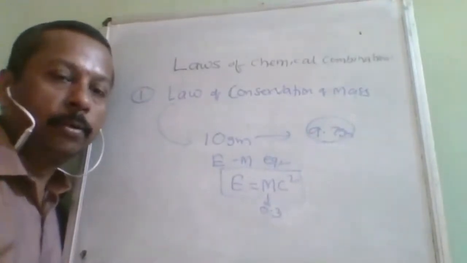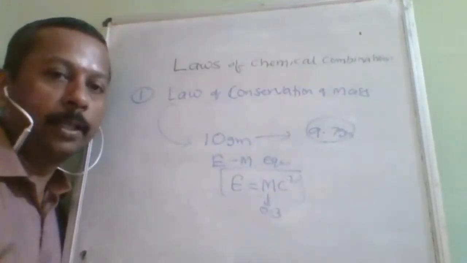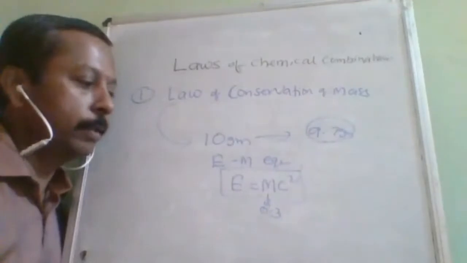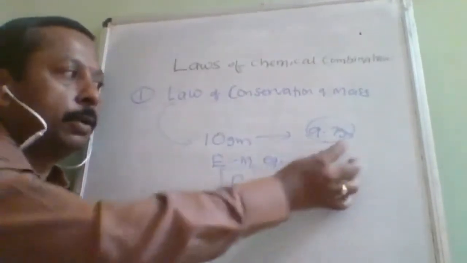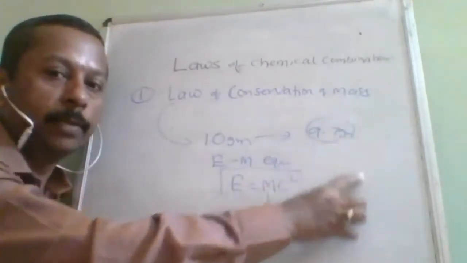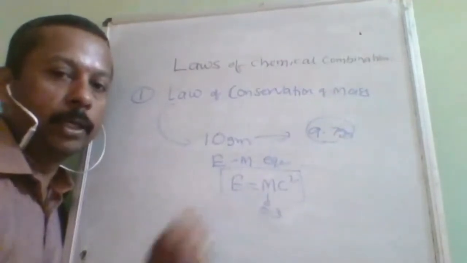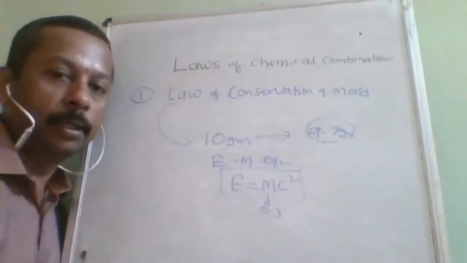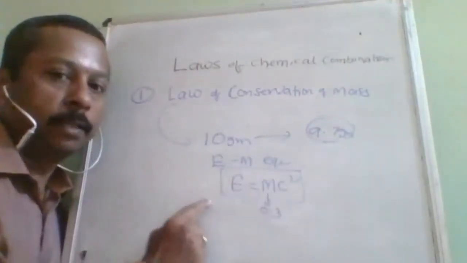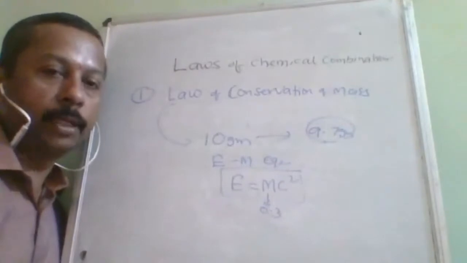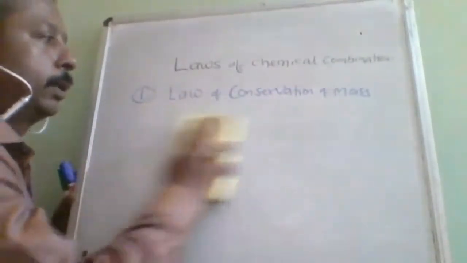For nuclear chemical reactions, the law of mass-energy equivalence applies. Whatever mass is lost, the corresponding energy is E = mc², Einstein's equation. This is the mass defect, converted to energy, mostly expressed in MeV, million electron volts.